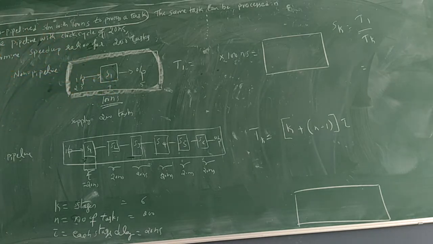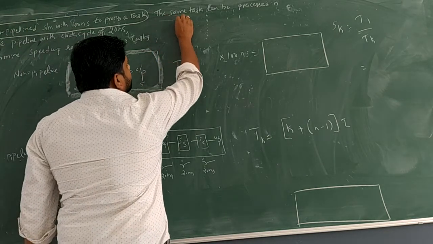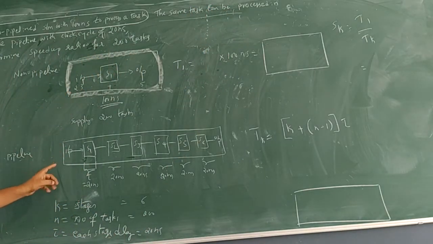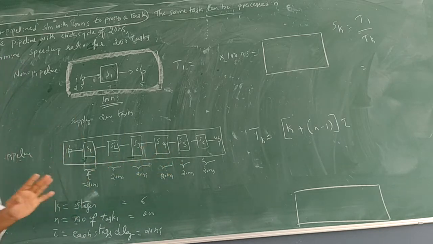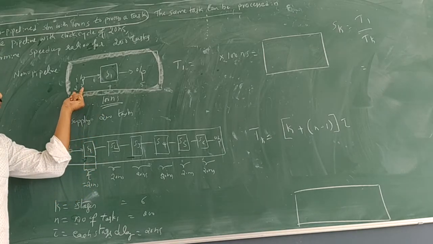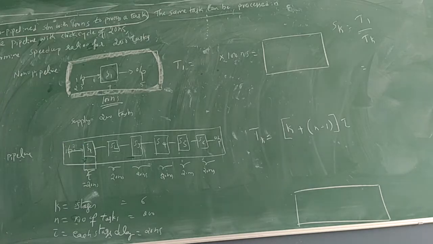Coming to the second point. Okay, so when we have the same task, 2 plus 3, and we substitute it into a staged, that means pipeline, system, what happens here? 2 and 3 are the input, plus is the work.